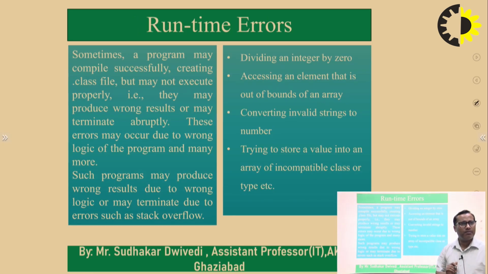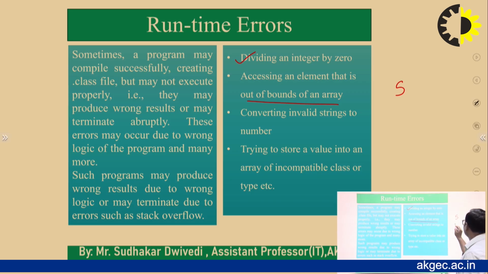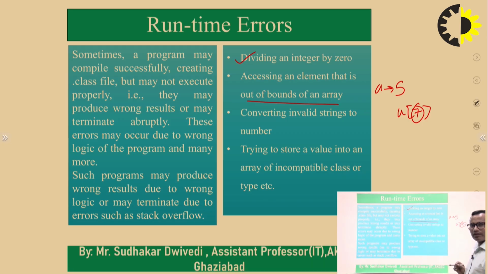So what are runtime errors? Runtime errors may be dividing an integer by 0, or accessing an element that is out of bounds of an array, right? Suppose this array is A and has only 5 elements, and we want to access A7. How can we access the 7th element? It is not possible. So whenever we want to access an element that is out of bounds of an array, it may cause a problem in the programs.